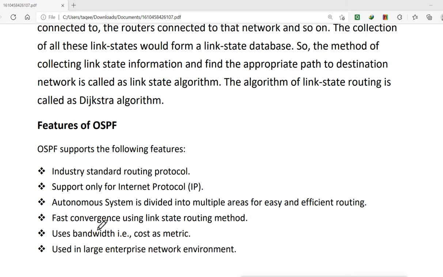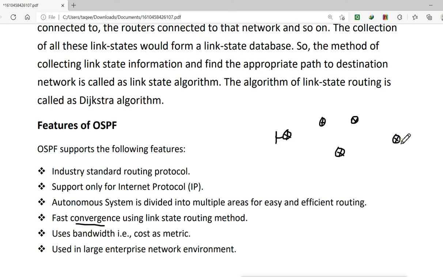Now what is convergence? Convergence means, if some network is down, how much time it takes to bring it back. For example, if you have two paths to go to some network, again I will show you: this is my network here, and here we have one network.